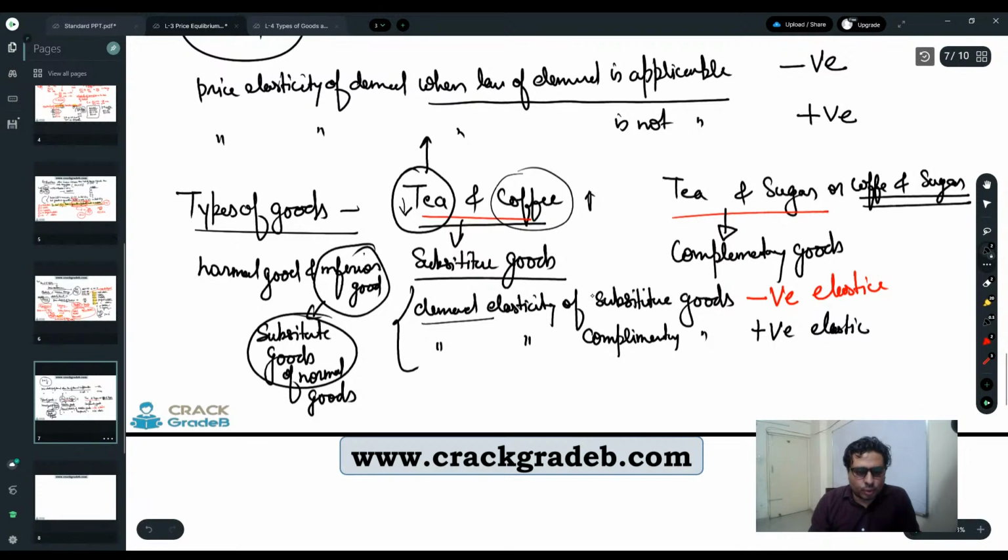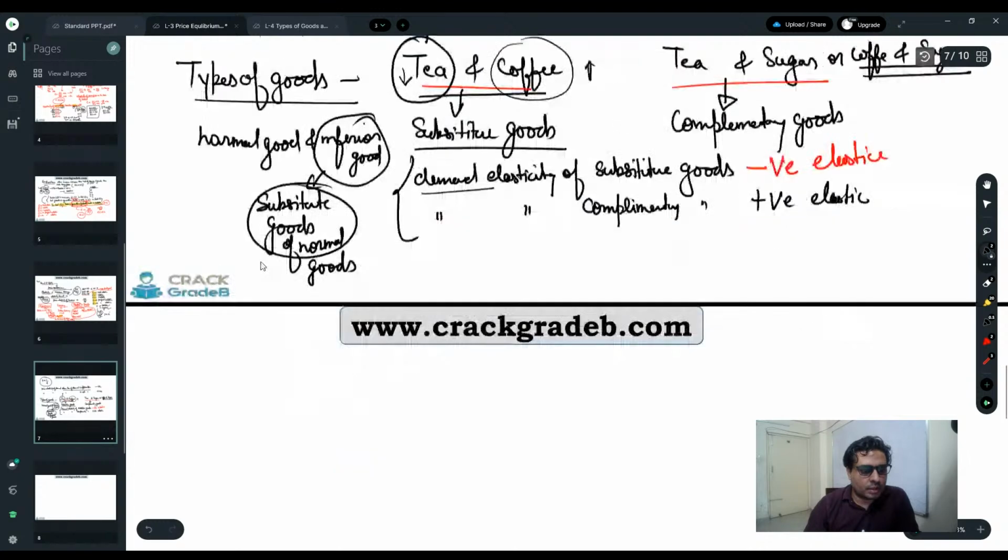now, come back to this point. I have explained this elasticity part. Now I'm moving towards what type of goods.